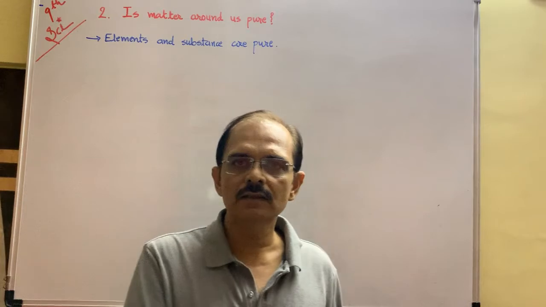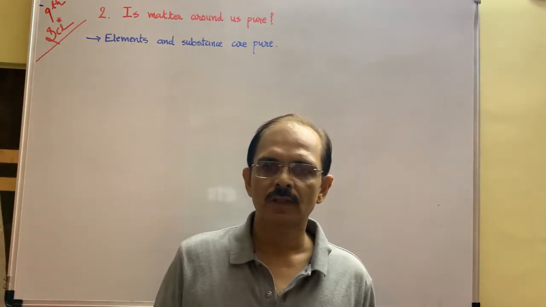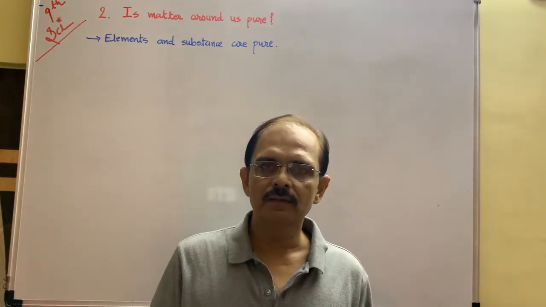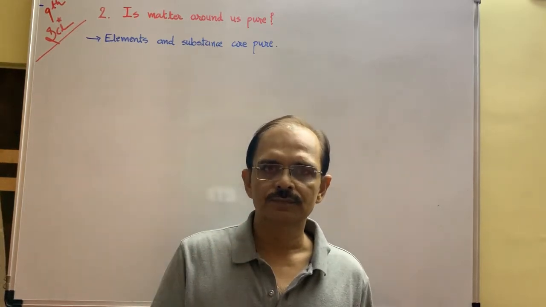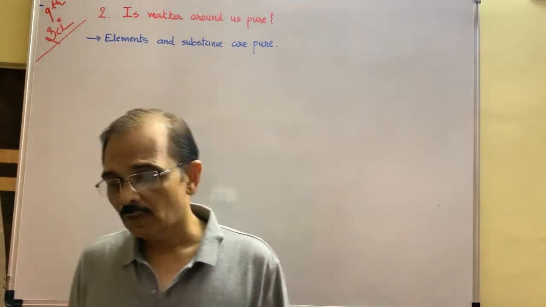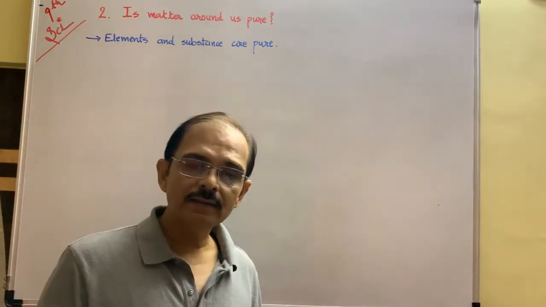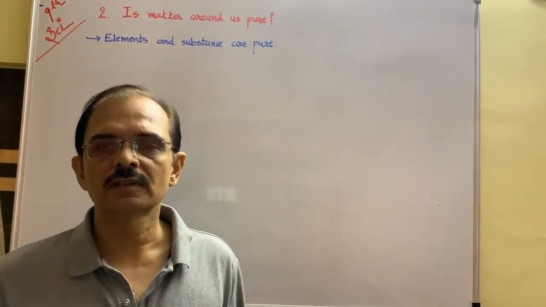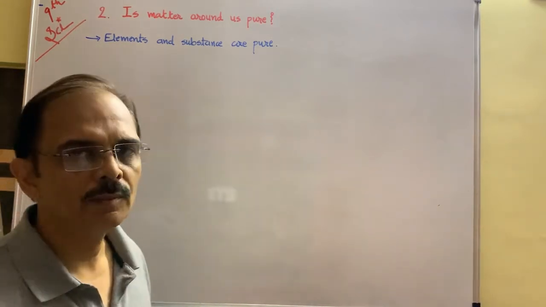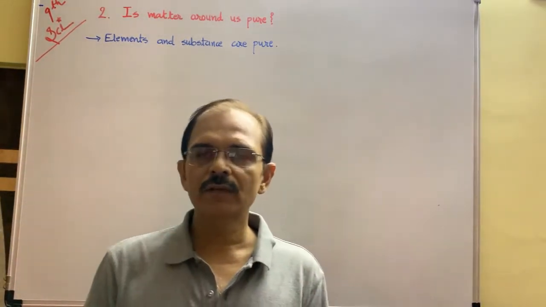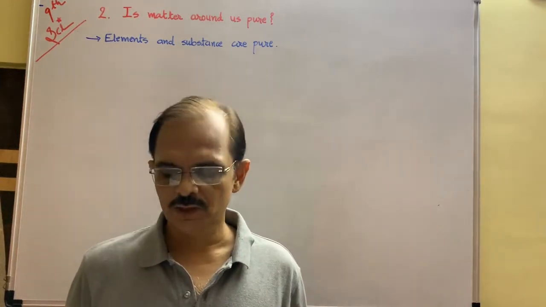But for scientists, water is only H2O. Because our body needs, along with water, some other minerals also. So, for scientists it is called an impure substance, and for us it is called pure because it is helpful to the human body. So our definition and the scientific definition are different.